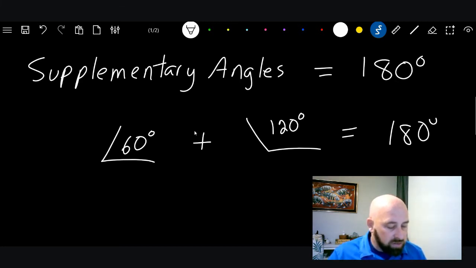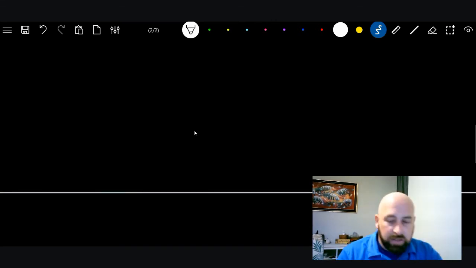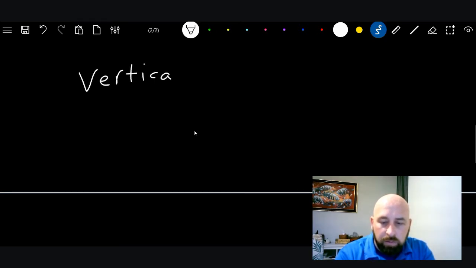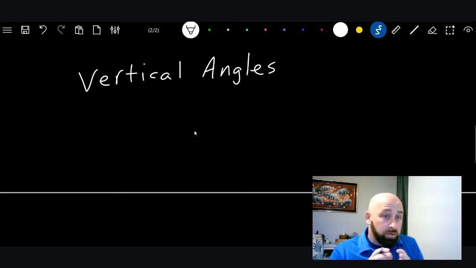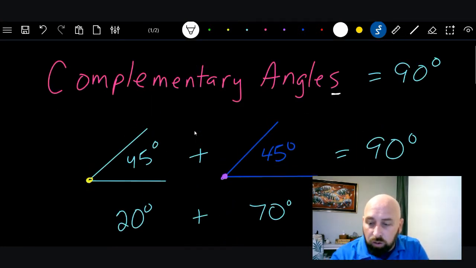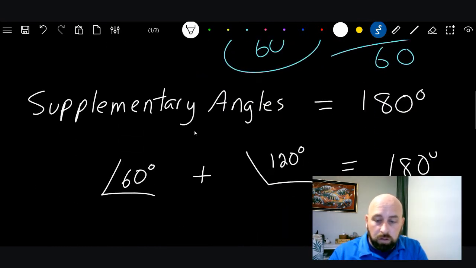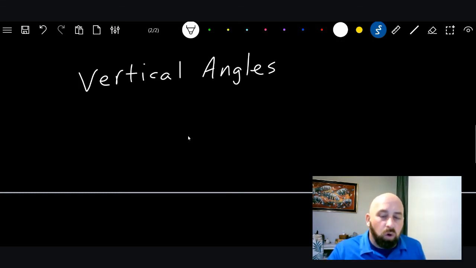The last one that we have for today, I told you this is going to be a short lesson, is what's called vertical angles. Well, what is a vertical angle? Remember, these are special pairs. That's the name of the lesson. So we're not just dealing with one angle. We're dealing with complementary angles, two angles, and supplementary angles, two angles adding up to 180. And now with vertical angles, we have to have more than one angle.